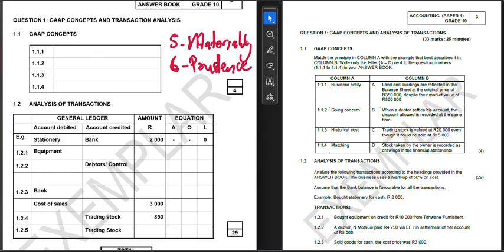If you don't know these things already and you don't know them properly, I would suggest that you try and get accustomed to them properly. You must understand each and every one of the GAAP principles. It's very beneficial for you, especially in accounting. From now onwards, all the way until tertiary, all the way until you go into your profession, GAAP principles are always there, and you must understand them and know them very well. Explain them even in your sleep. Be that kind of person. I cannot really say that you be a nerd, but you'll be somebody who knows your stuff.